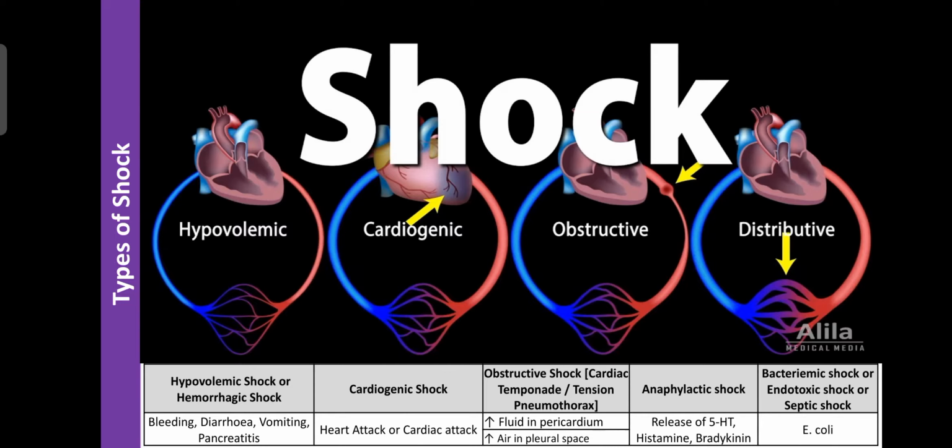And even a problem in the pancreas, or pancreatitis, creates problems in the absorption of water from the large intestine or small intestine. That is also responsible for decreasing the blood volume. So those were the risk factors for hypovolemic shock. Simply, hypovolemic shock means our plasma or blood is less than normal.